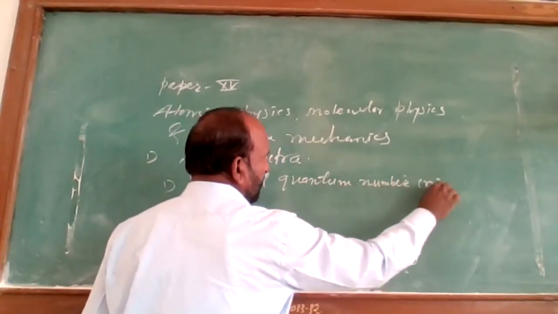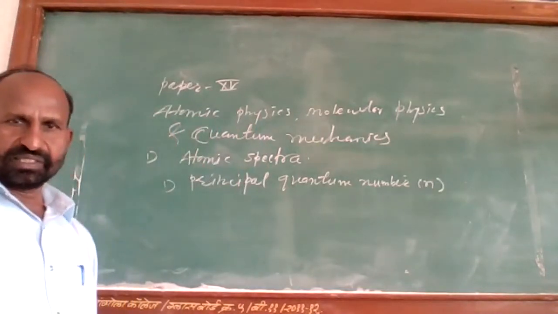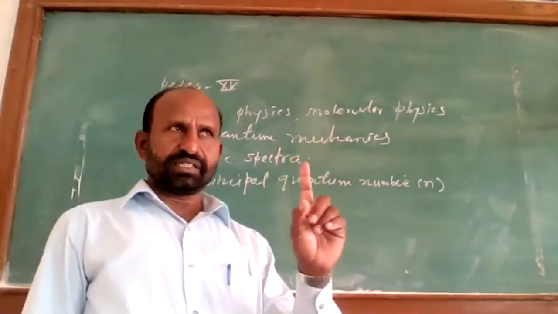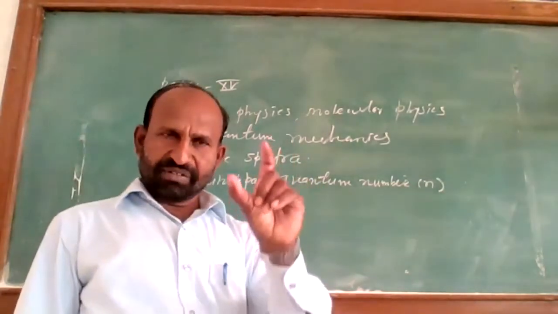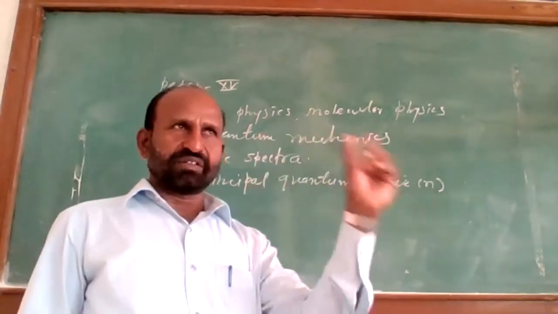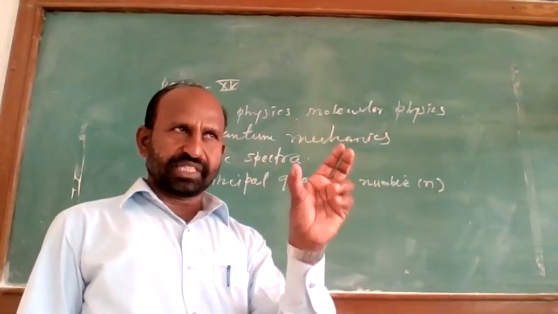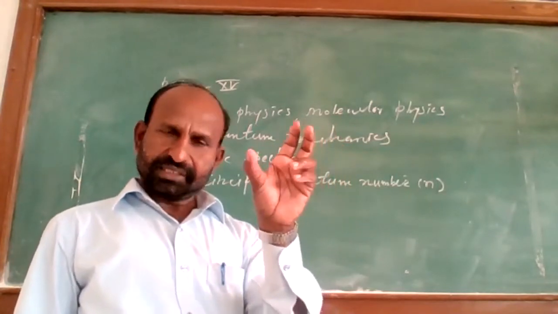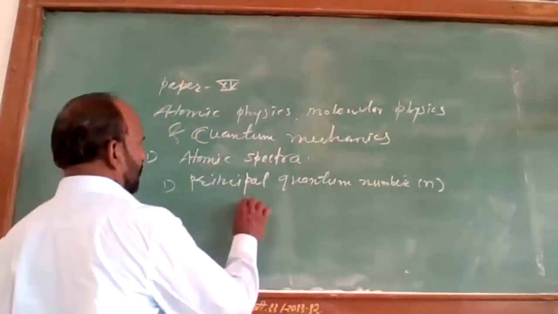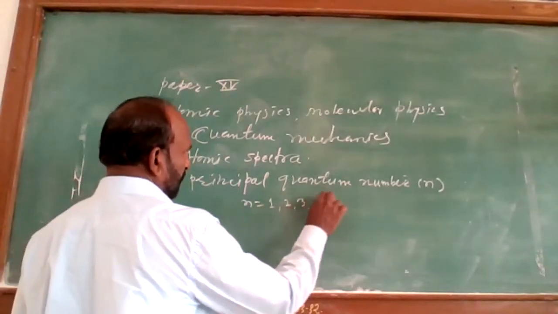It is denoted by the principal quantum number, which gives us the main orbit of the electron. The electron which is revolving in a given orbit, that orbit we call the quantum state or energy cell. So this principal quantum number can have the integer values 1, 2, 3, 4.